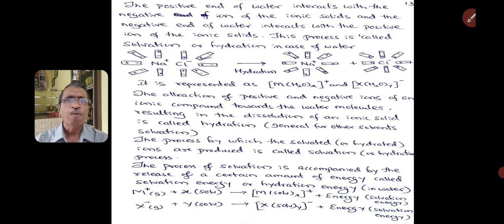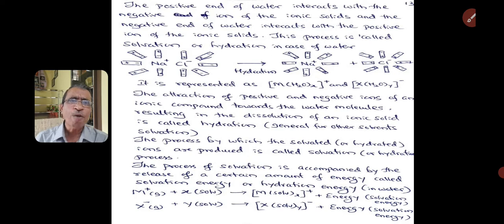In general, for water it is called hydration. It is represented as the positive cation M, solvated with water, where the oxygen is nearer to the metal ion and the hydrogen part is away from the metal ion. And it results in X-H2O-Y, that is, the negative ion is surrounded with water molecules where the hydrogen part is nearer to the negative ion and the oxygen part is away from it.